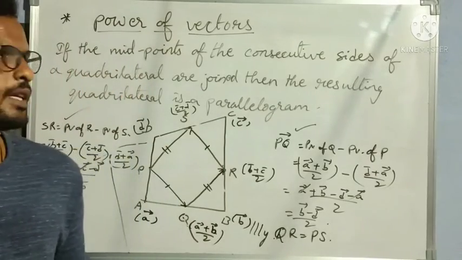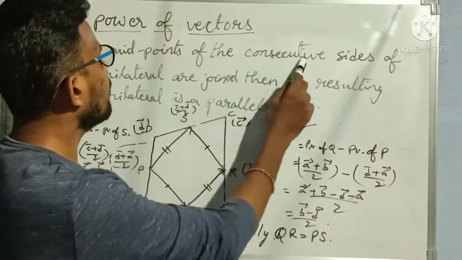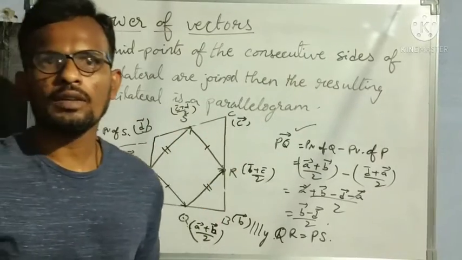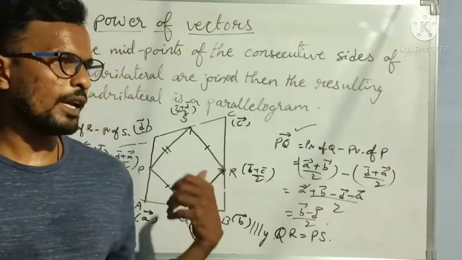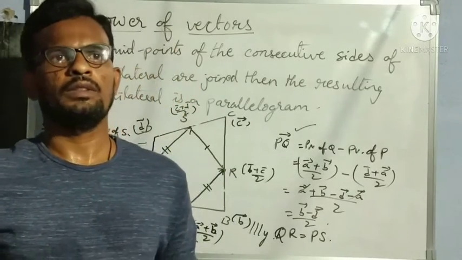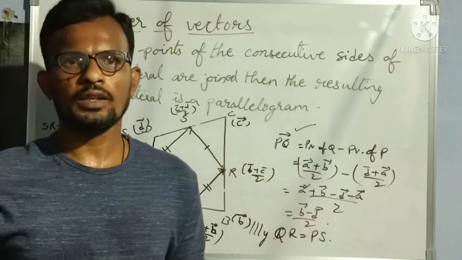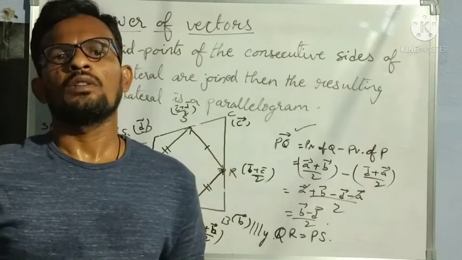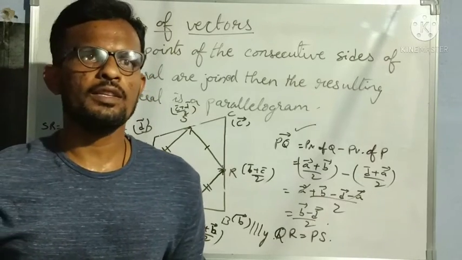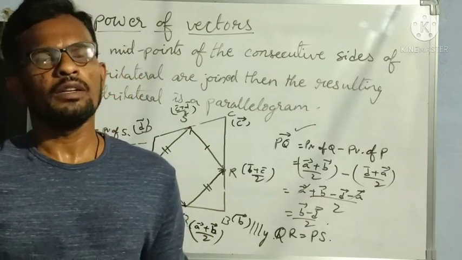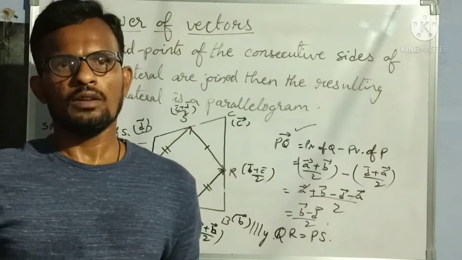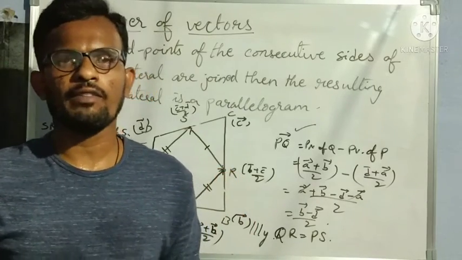Understood? So this is how we prove that when the midpoints of the consecutive sides of a quadrilateral are joined, the resulting quadrilateral is a parallelogram. This is my today's concept related to vector algebra. These are some important topics which you have to learn to solve problems related to vector algebra. So practice all these concepts and try to solve the problems. In the next class, we'll solve some problems related to this concept. I hope everyone understood all the concepts I have explained today.